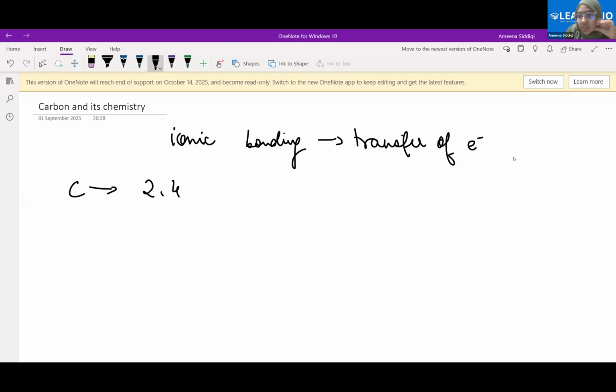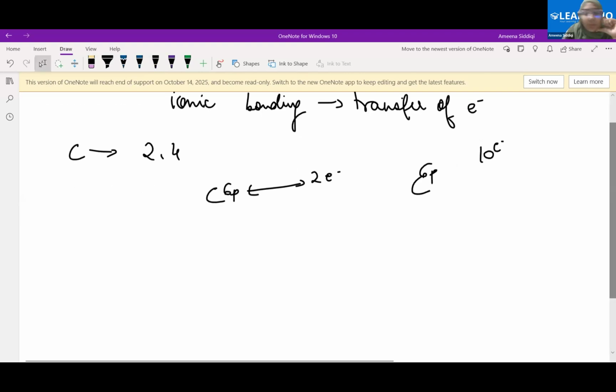If it loses 4 electrons, what will happen? It will still have 6 protons, which will give it a charge of +6, and it will just have 2 electrons. So it will be a very unstable force. Whereas if it has 6 protons and gains 4 electrons, it becomes 10 electrons. Again, not very stable. So this transfer of electron system is not really working with carbon. So instead, what does carbon really do? Carbon bonds through covalent bonding.